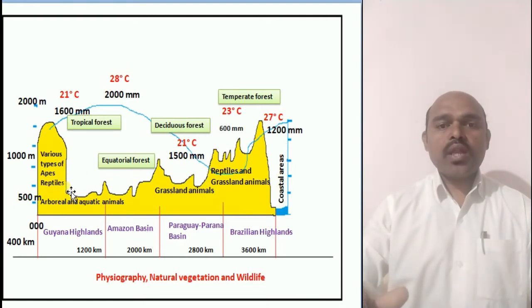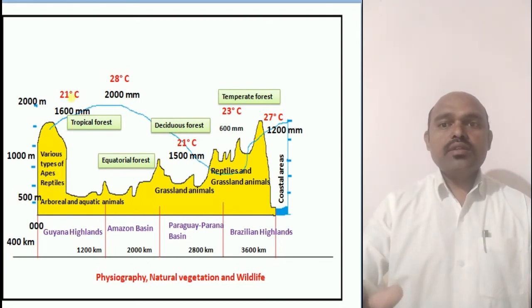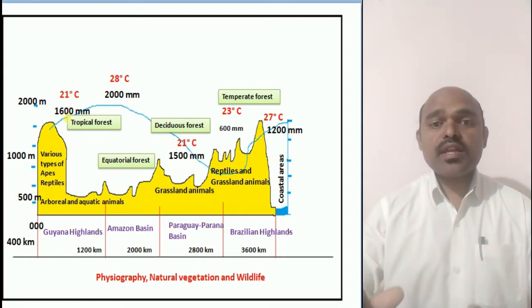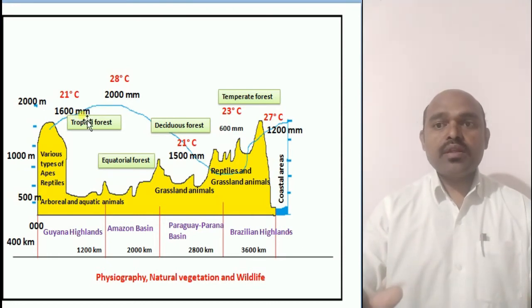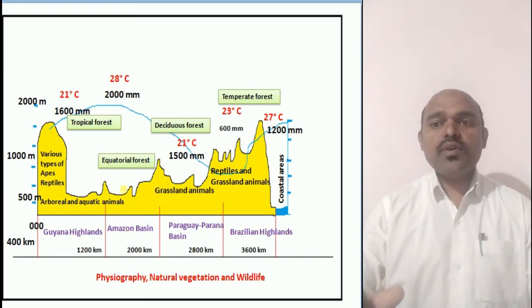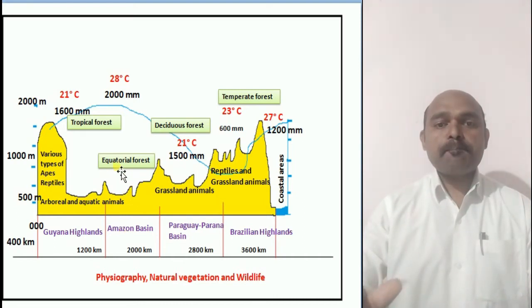Now look at this Guiana Highlands region. Here you can see the temperature is 21 degrees Celsius, and here we find 1600 millimeter rainfall. That is called the tropical forest. Then if we come over to the Amazon Basin, here we will find equatorial forest, and there we have 28 degrees Celsius temperature and 2000 millimeter rainfall.